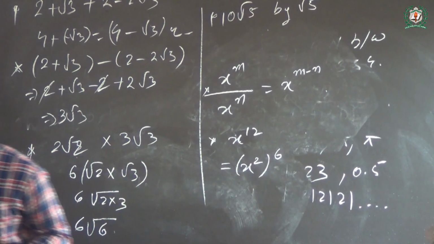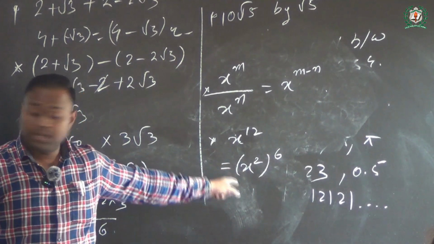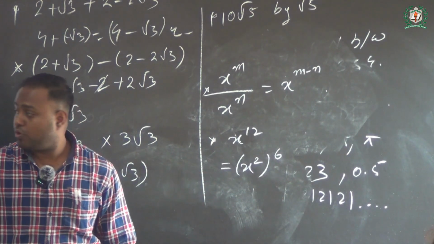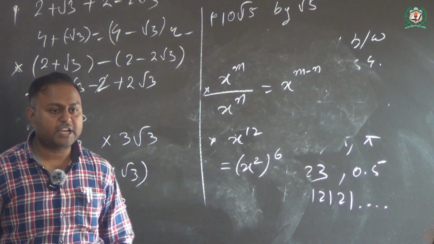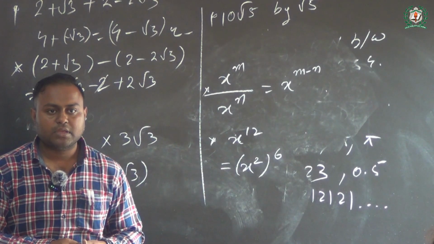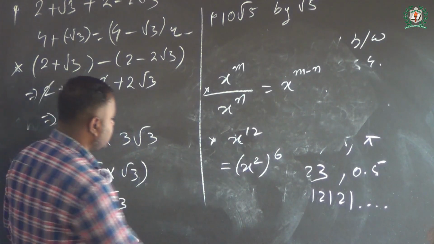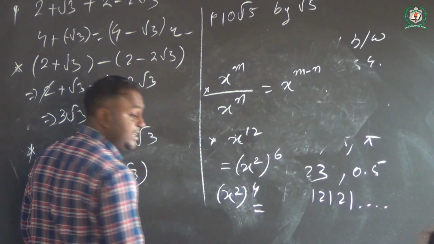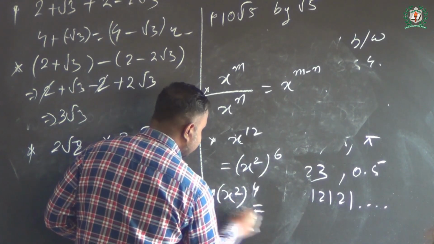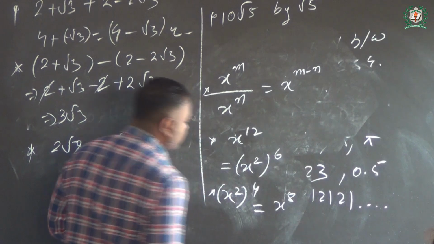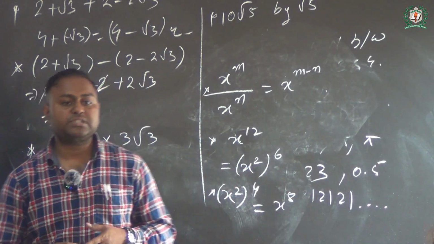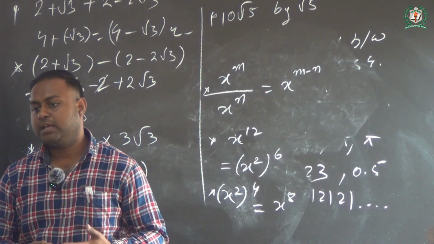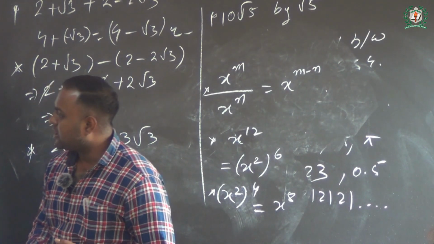Try to correlate this point C with this expression. What are we getting? The condition of both is the same. So if x the power 2 is multiplied with 4, it gives us x the power 8. This type of condition you may use during rationalization, finding the value of x, finding the value of y, and so on. Is that clear, class?